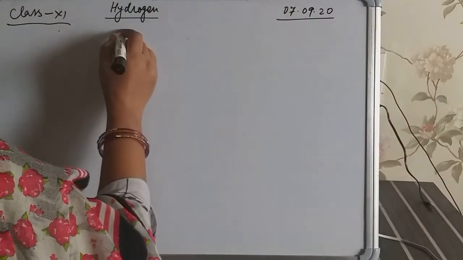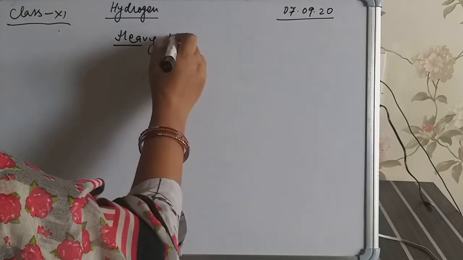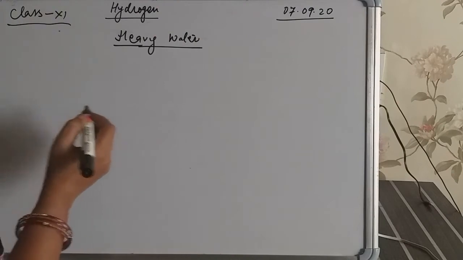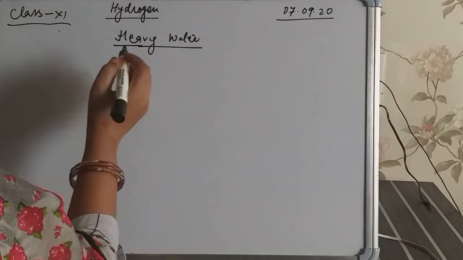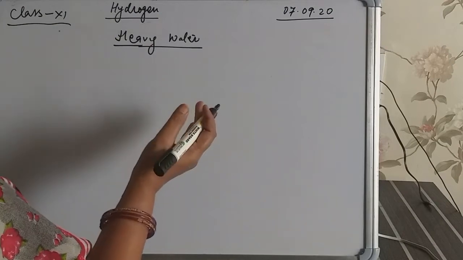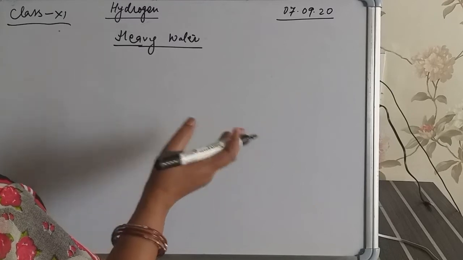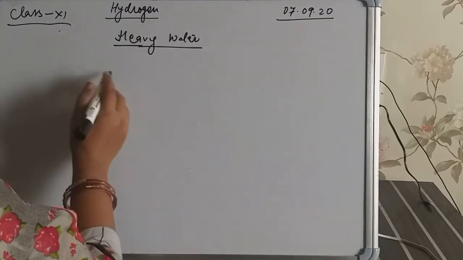So what is heavy water? Heavy water is the isotope of water. As we know, its melting point, boiling point, bond strength, all things are higher than normal water, so its reactivity is obviously lesser than normal water.